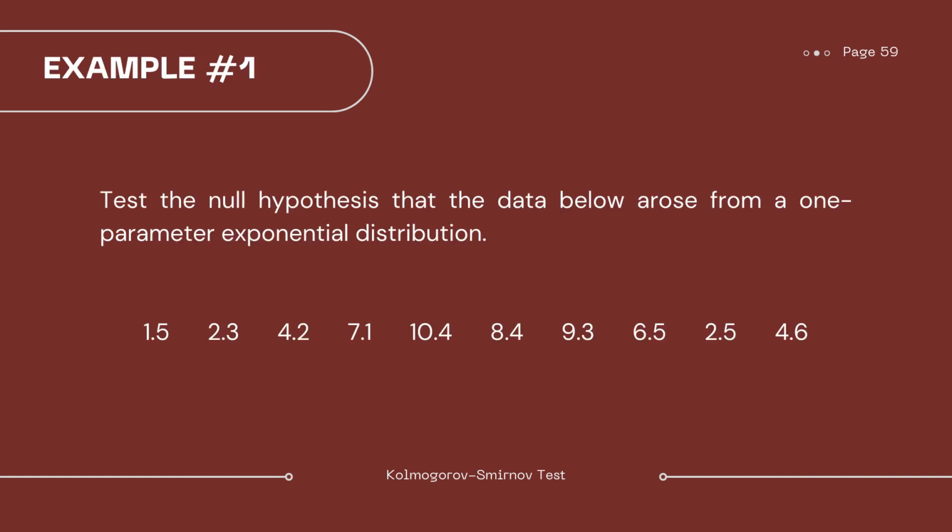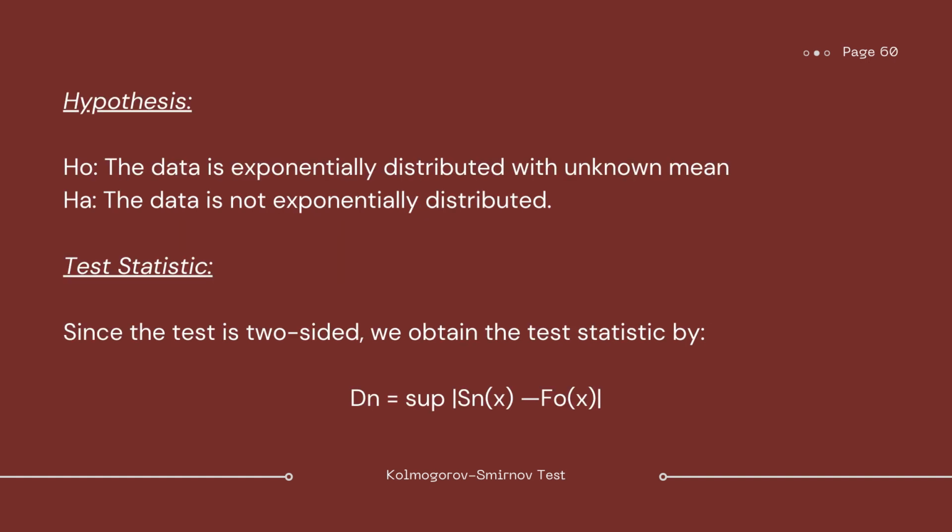Let us now have an example. Test the null hypothesis that the data below arose from a one-parameter exponential distribution. So the data is as follows. Now let us define our hypothesis for this problem. So our null hypothesis states that the data is exponentially distributed with a known mean versus our alternative that the data is not exponentially distributed.